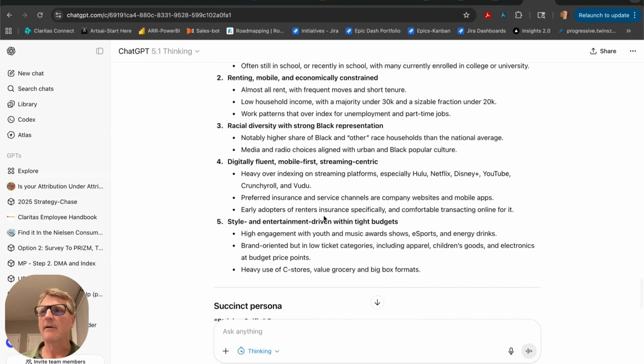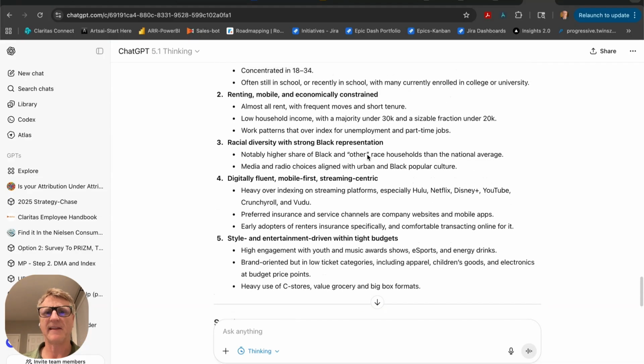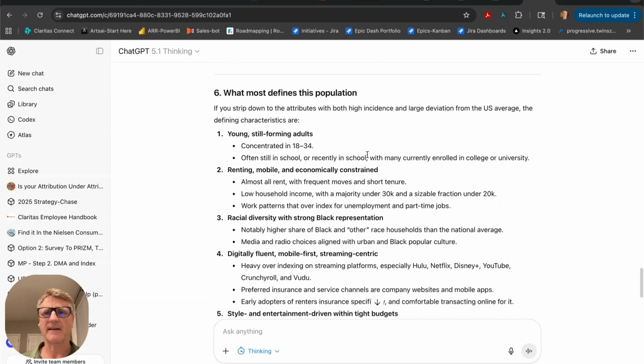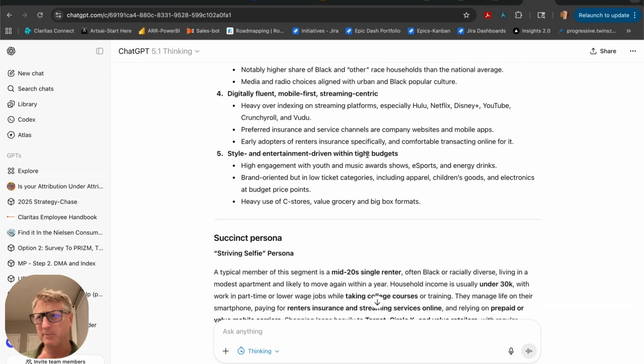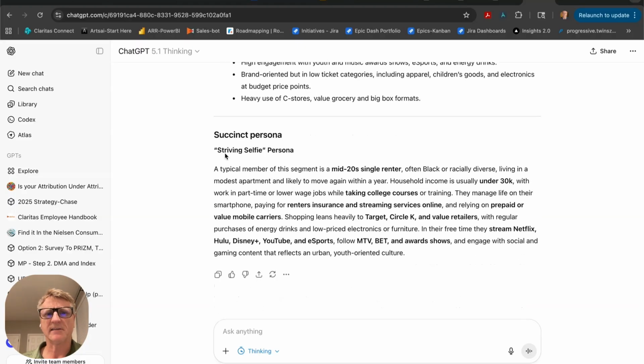Now, in Prism and Cycle and Connections, Claritas does not use race or ethnicity, but in that larger 5,000 data points, that was one of the variables. And so it includes that because that was an important defining characteristic of the population. It will be a little bit different than what Claritas publishes in general. But it shows the power to be able to go through these 5,000 data points and give you a really succinct persona of the striving selfies. This is a good use case for AI.